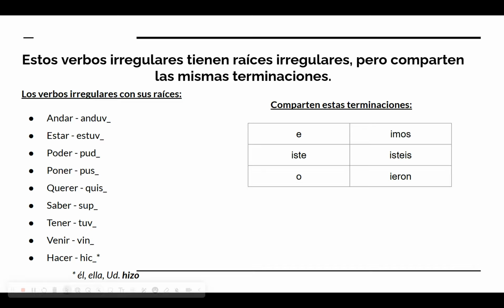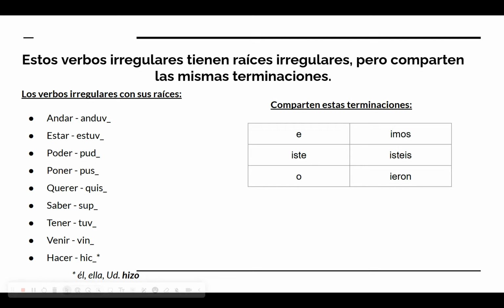Querer, quis, querer is to want. Saber, sup. Saber generally means to know. However, en el pretérito, in the preterite, it means to find out. Tener, tuv, tener to have.